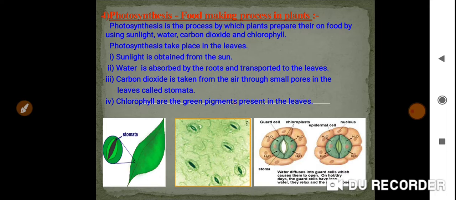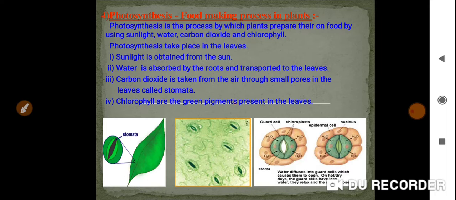Carbon dioxide is taken from the air through the small pores in the leaves called stomata. That is very important. That is what the next point we have to discuss is. That is stomata. I will come back to you on what exactly a stoma is. Stoma is the singular form and stomata is the plural form. Stoma is a single form.